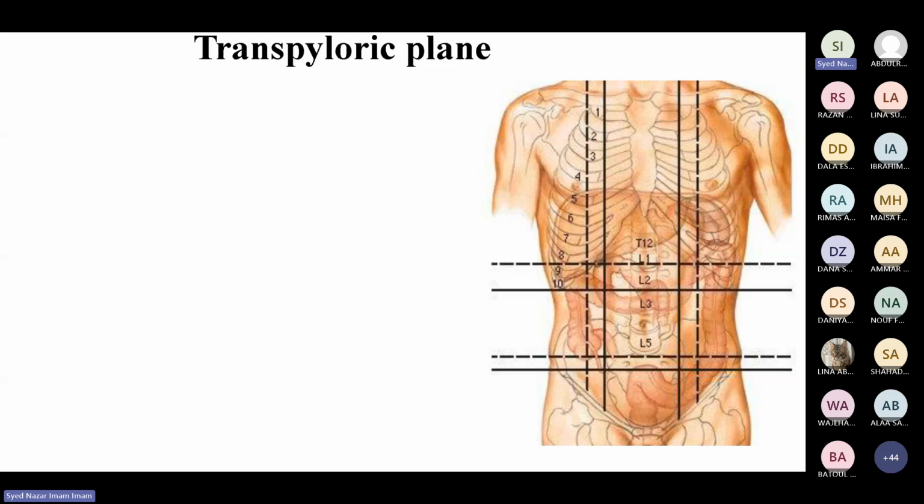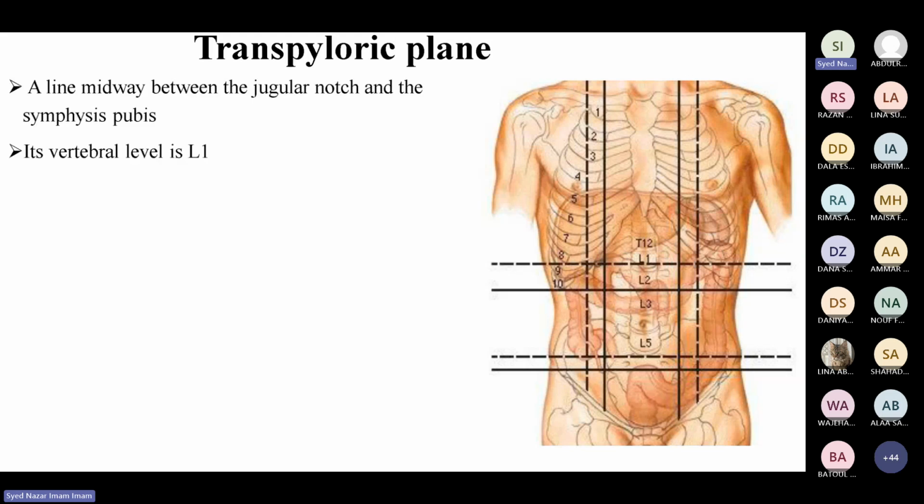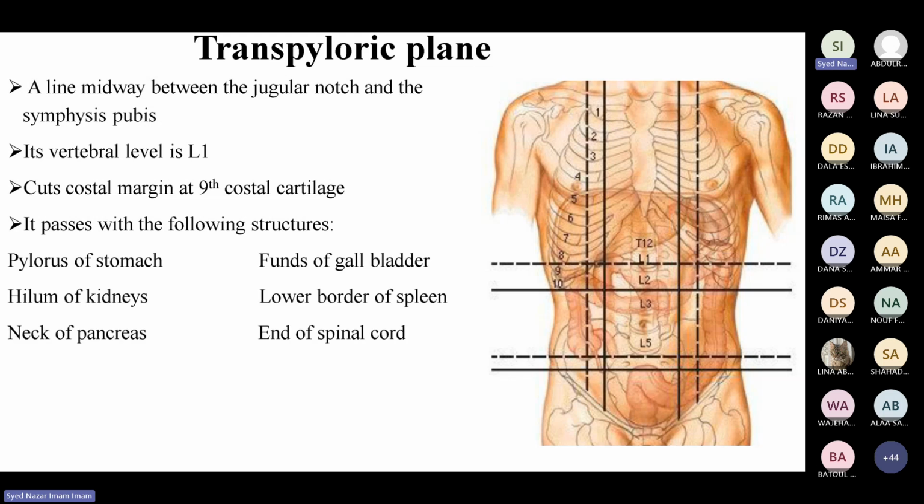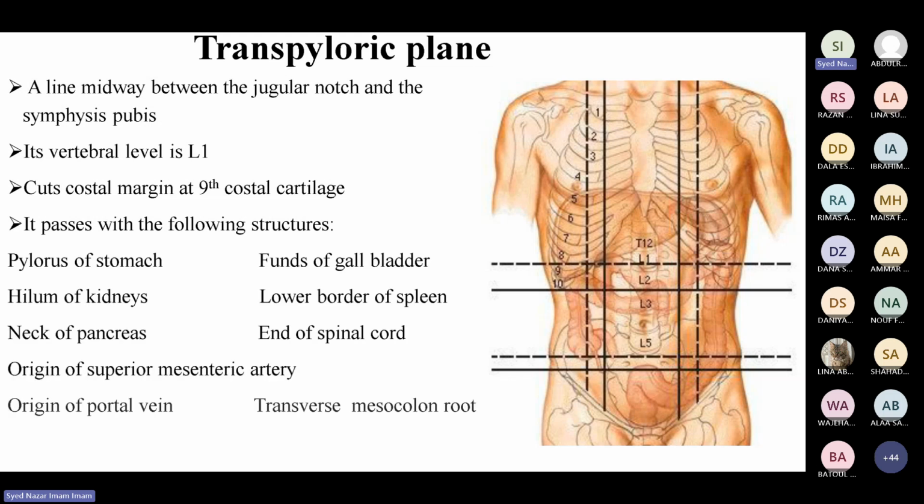Now let's see. As I told you, we have 2 vertical planes and we have 2 horizontal planes. So what are the horizontal planes? I told you that we have the transpyloric plane, a very important plane, and this is one of the horizontal planes that divide the abdomen.